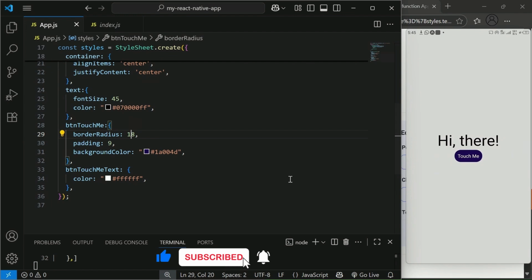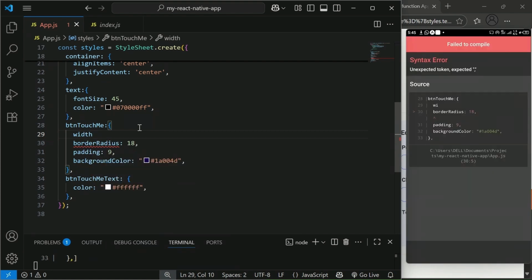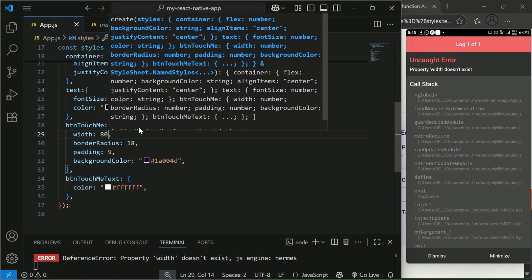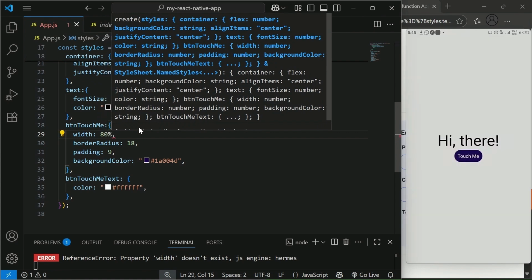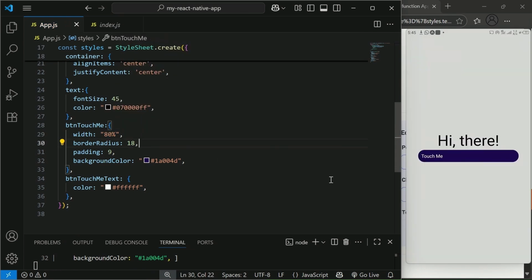Then I can give it a width. So the width can be, let's say 80, for example. Then you have to quote it. If you are giving a unit of measurement like a percentage, you have to quote it. So you can see that it's wide, but the text just goes to the left. So you need to now go to the BTN touch me text and align the text to the center.